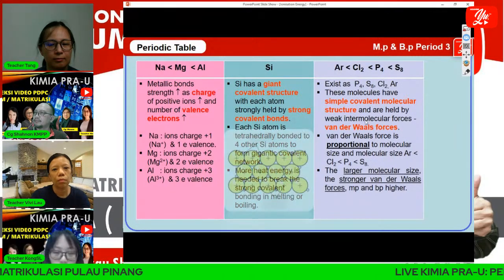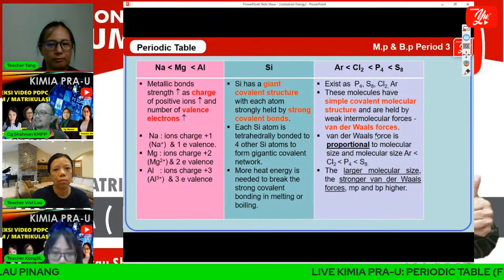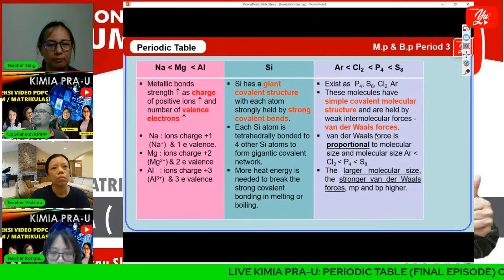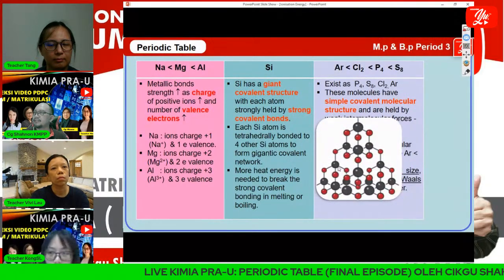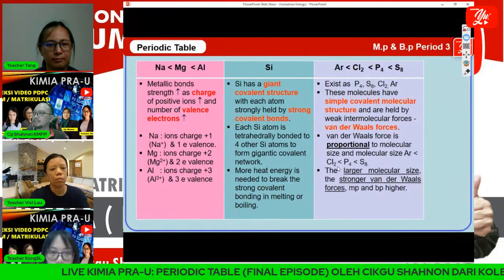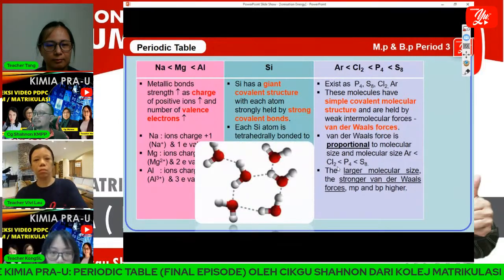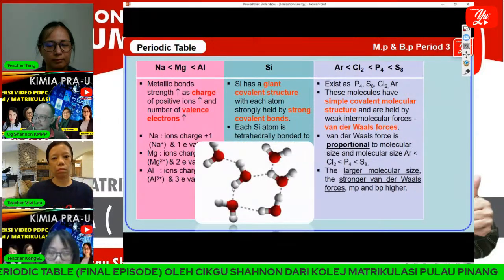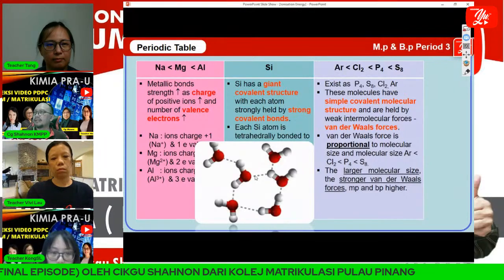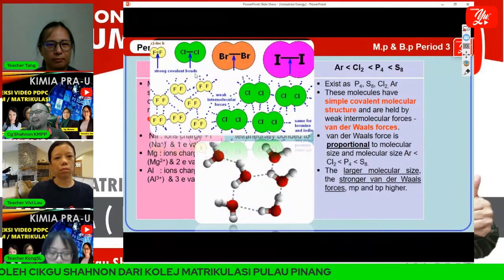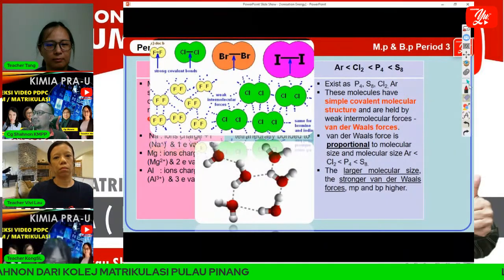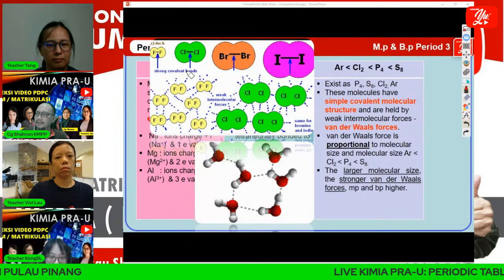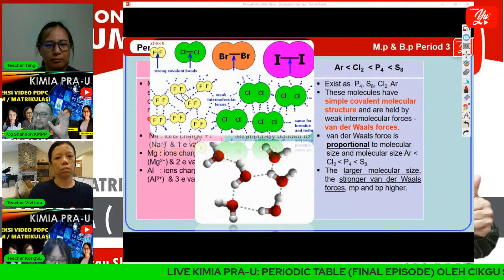Let me see. Okay. This is the structure of metal, and this is giant covalent structure. And okay, this is van der Waals forces. And I also have this one. Okay, this is what we call, this is chlorine and bromine. We can see the fluorine here.